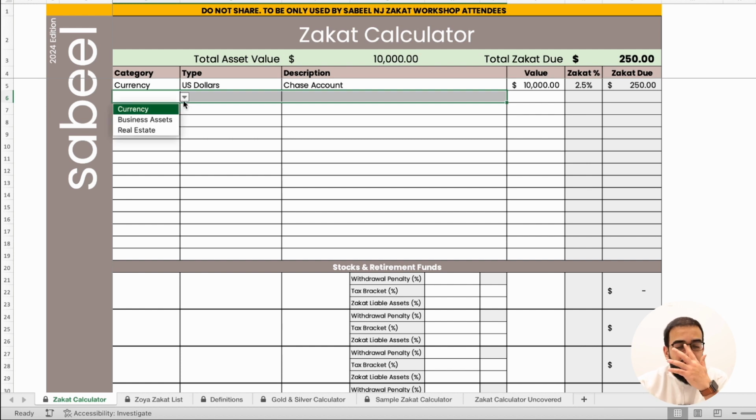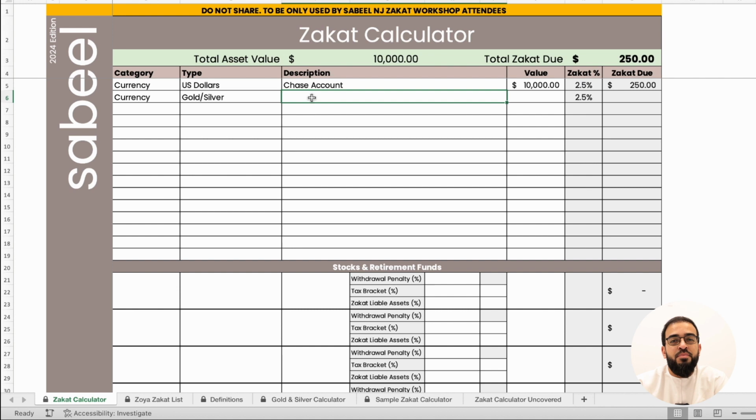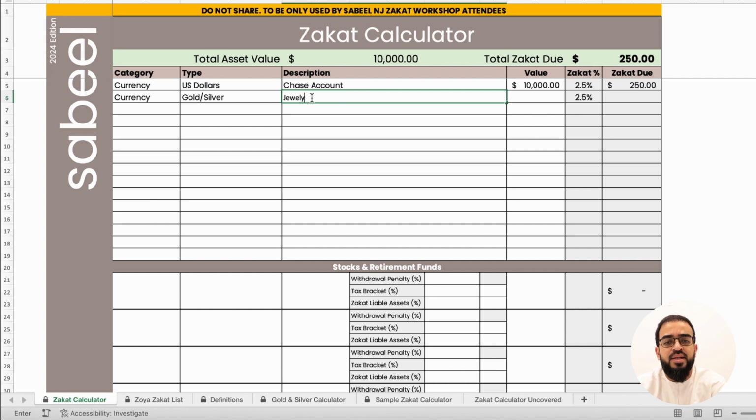The next type of currency that we'll cover are gold and silver. This is gold and silver primarily owned by women, as that's the type of asset that's going to be applied. Gold jewelry that's owned by men goes under a different category that comes under haram wealth. So let's put in jewelry here.